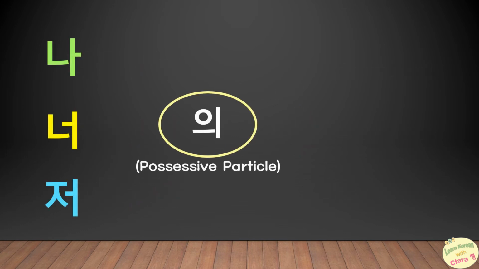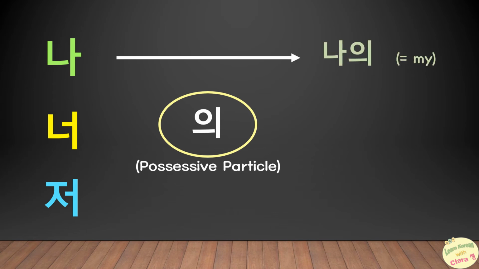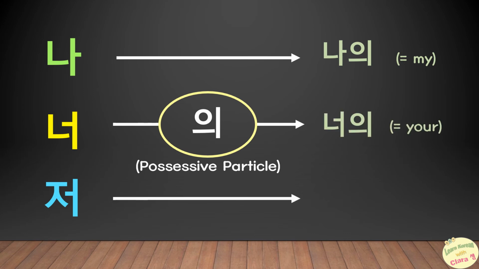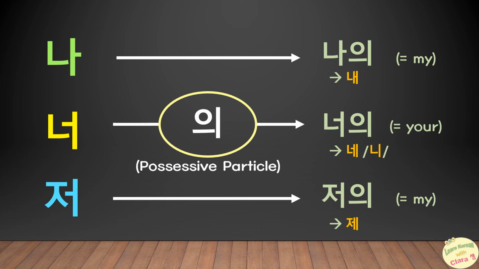When the possessive particle 의 comes after 나, it becomes 나의, and 너 becomes 너의, and 저 becomes 저의. As in the case of 을 or 를, we can also contract it. So instead of saying 나의, we say 내. For 너의, we say 네, but in this case, we pronounce it more like 니. And for 저의, we say 제.